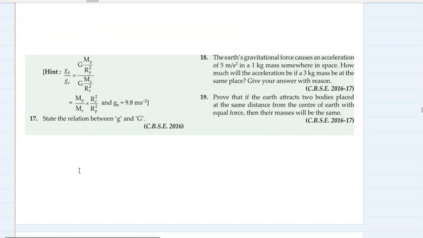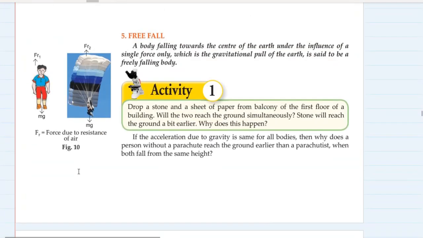Then there is this exercise. Let's go ahead. Free fall. Let's talk about free fall. A body falling towards the center of Earth under the influence of a single force only, which is the gravitational pull of Earth, is said to be a freely falling body, right? Let's understand this. I have talked about this earlier, just a while back, but again, we'll try to understand with the help of textbook terminology.